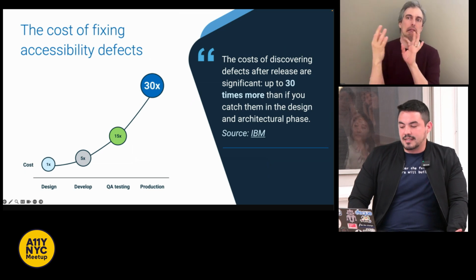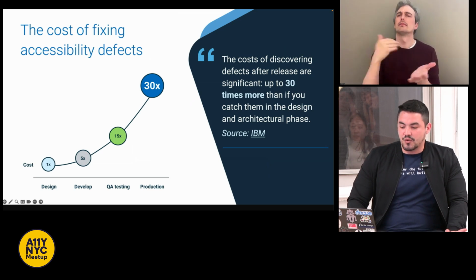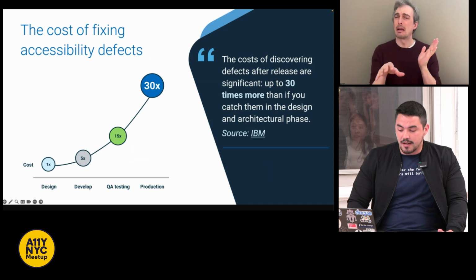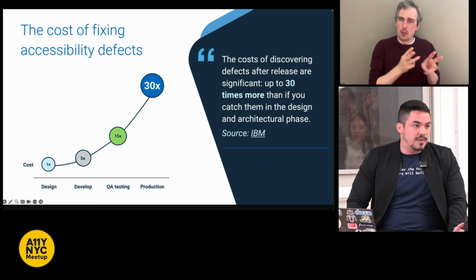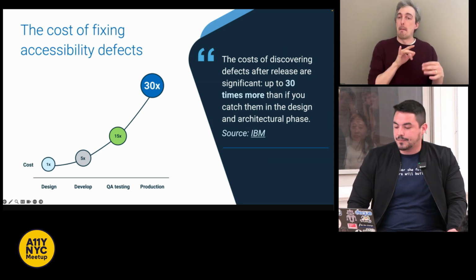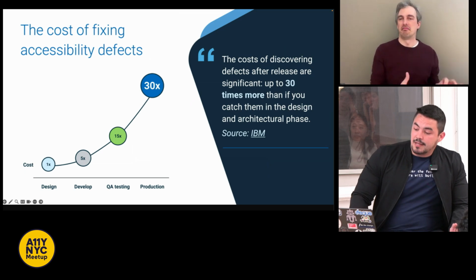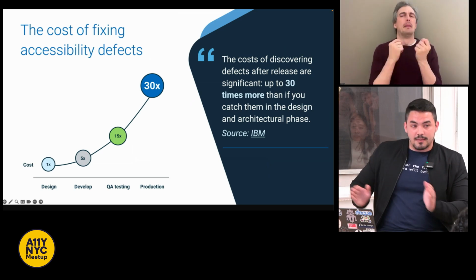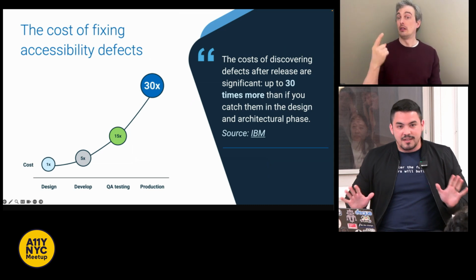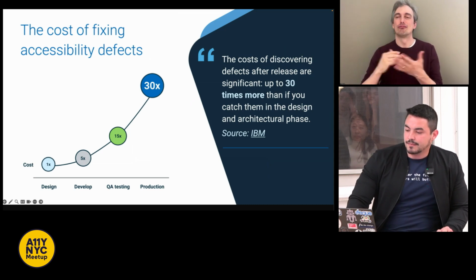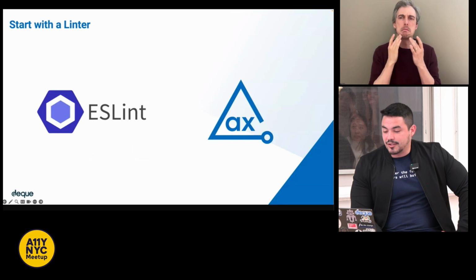Again, accessibility doesn't have to be expensive when it's done correctly and done early enough, but it often is because it's typically later in the game that people start. So since some teams don't have a huge a11y budget at the moment, we have to be scrappy with the available tools on the market. So start with the linter.